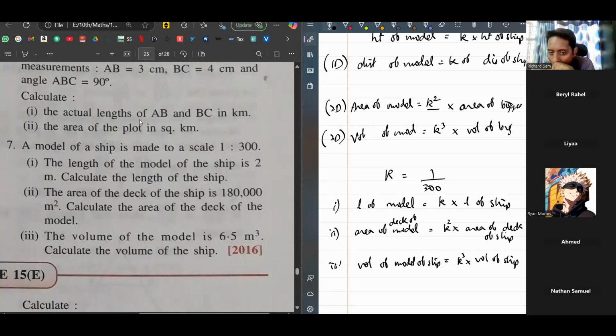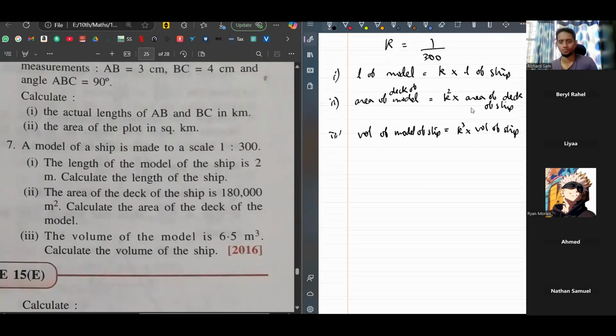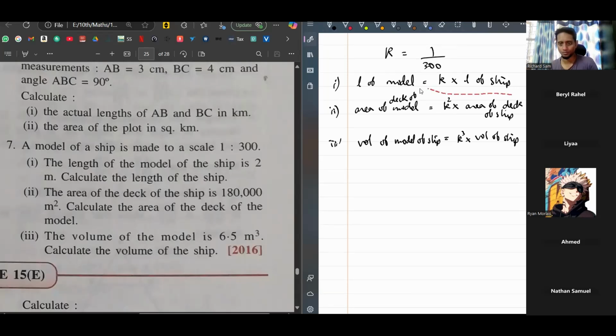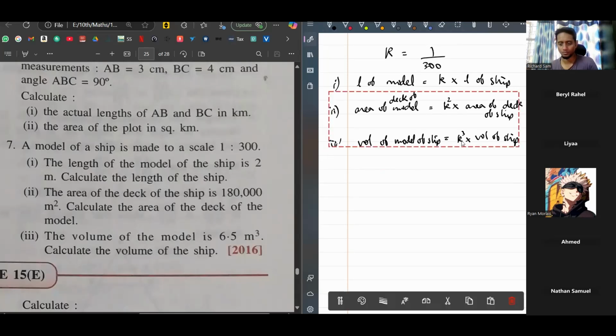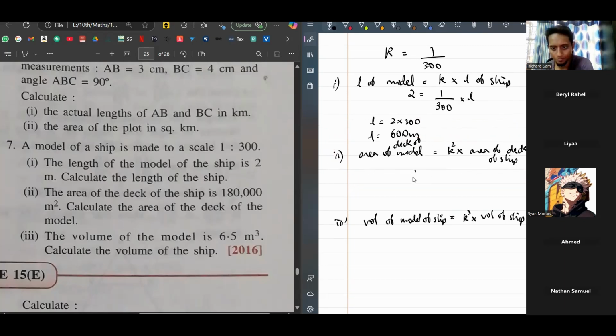The first one is 600. 600 what? Units is needed. 600 meter. Yes. Can you please explain this again?